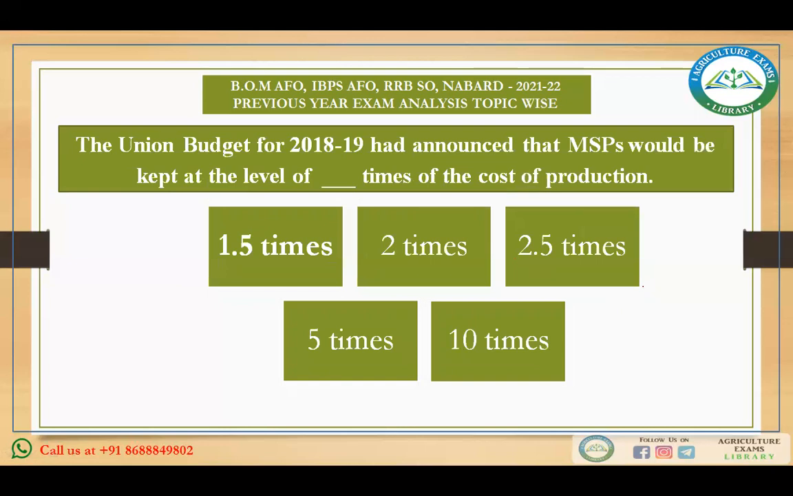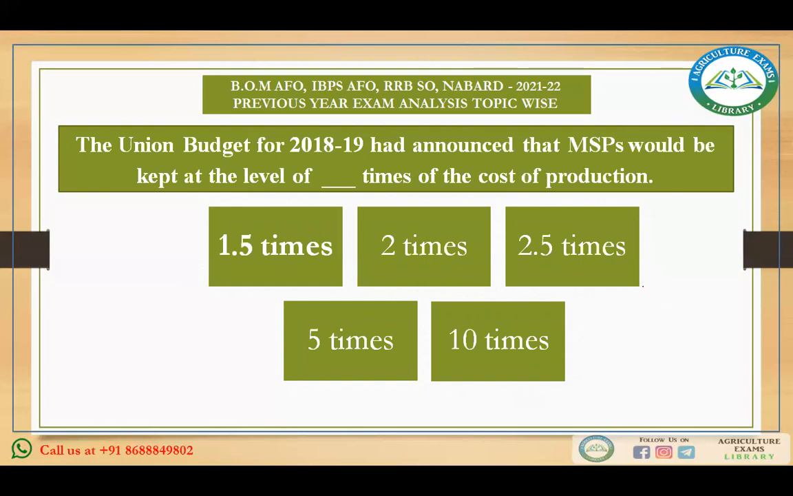The Union Budget for 2018-19 had announced that MSP would be kept at the level of what times of the cost of production. Then this question we have discussed before also. You know the MSP, minimum support price, is recommended by the CACP, and it is announced by the government of India. And according to the Union Budget of 2018-19, it was announced that MSP would be kept at the level of 1.5 times of the cost of production.